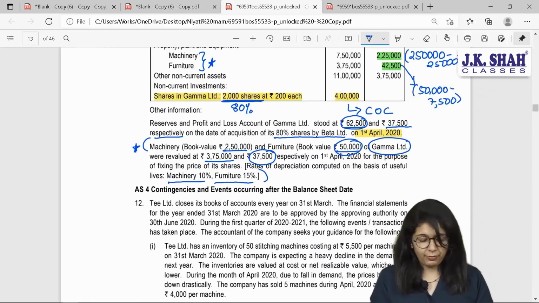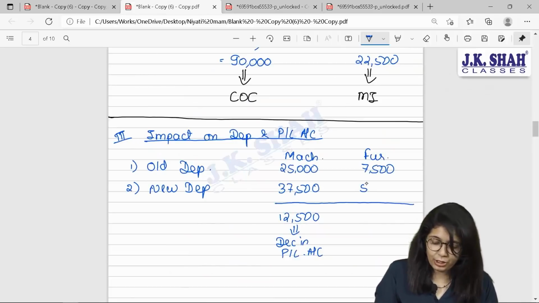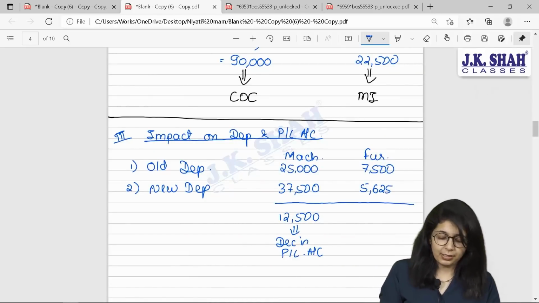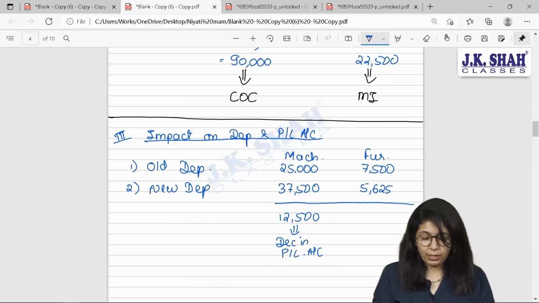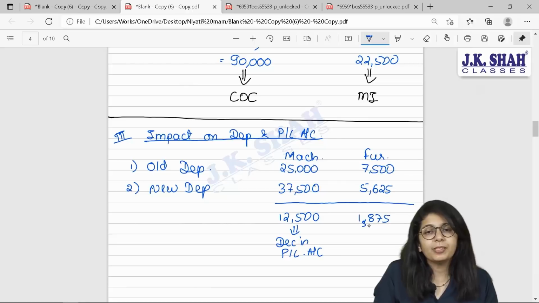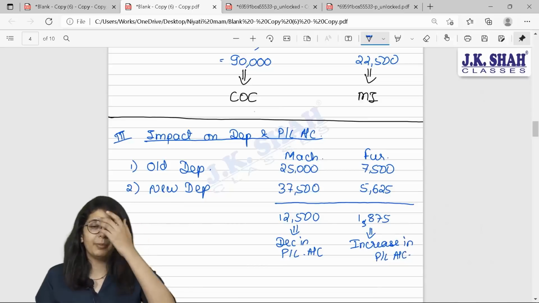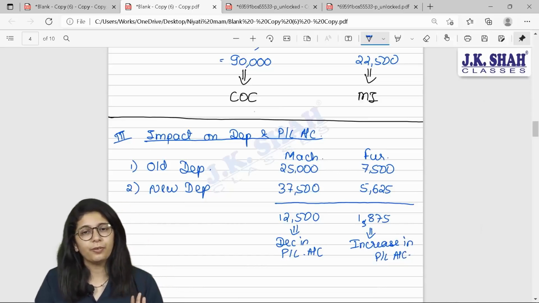Furniture now needs to be revalued at 37,500, and on that, I will charge only 5,625 rupees. That means initially expenses were more, now expenses are less. The difference of 1,875 is in a way savings in depreciation, and because of the savings, my P&L will increase. Of which company? Gamma Limited.